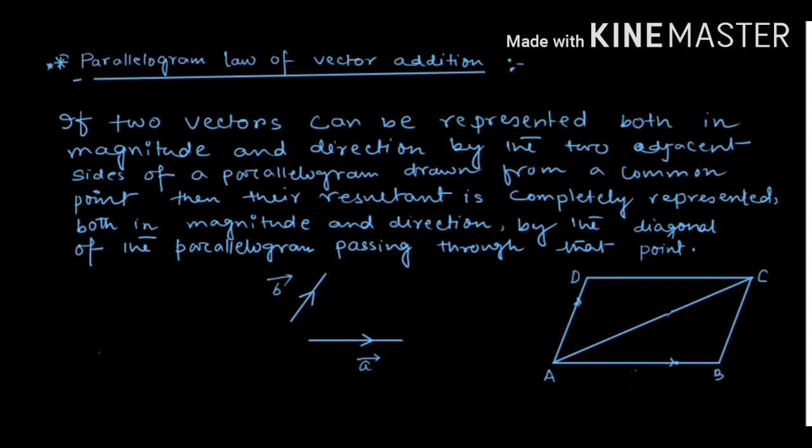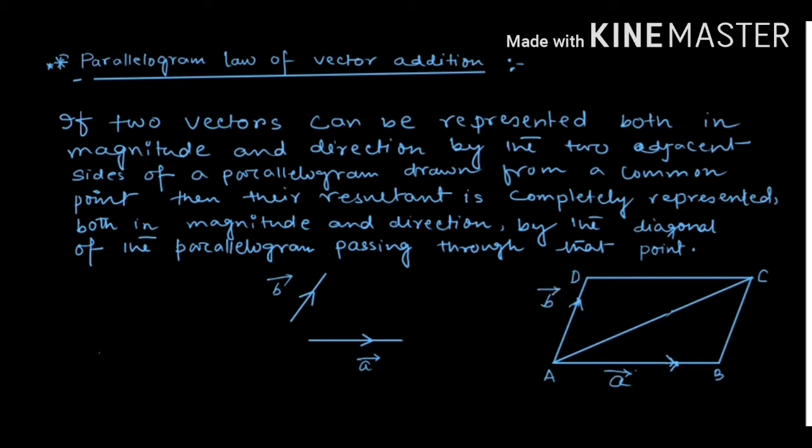This means that if we are going to add these two vectors A and B, then vector A and vector B must represent two adjacent sides of a parallelogram. Suppose we represent vector A along the side AB of this parallelogram, and vector B is represented by the side AD of this parallelogram.